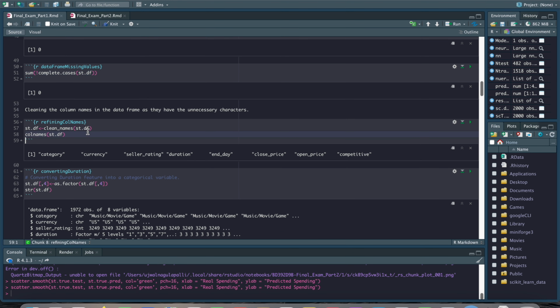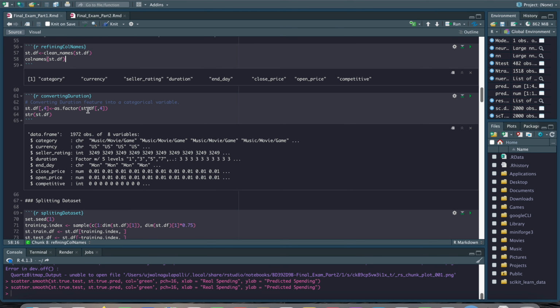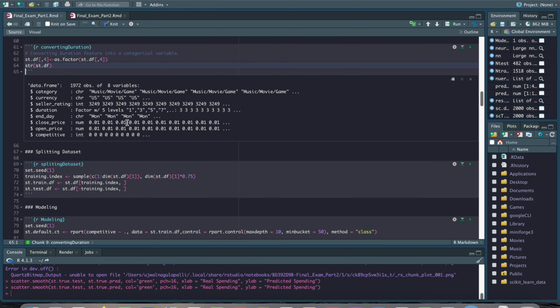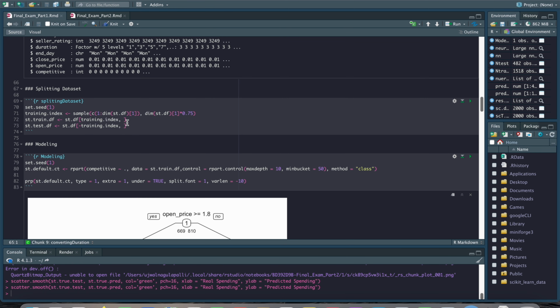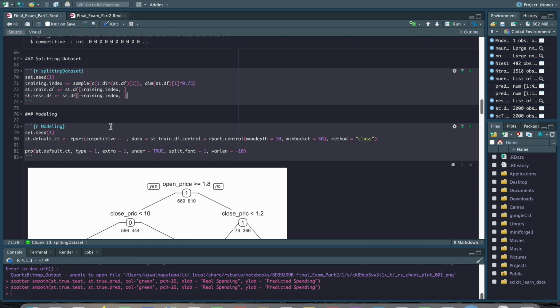Here we used clean names for cleaning the column names, and we changed the duration feature into a categorical variable. Then we split the data into training and testing, where we used 75% for training and the rest for testing.